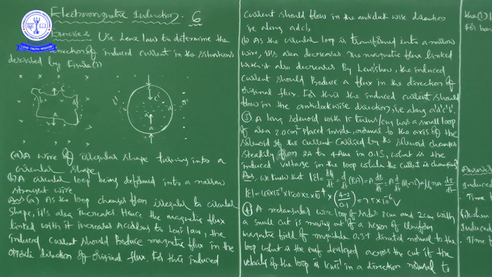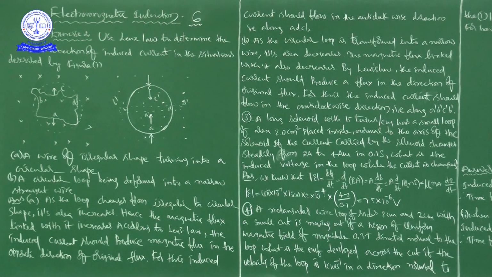For this, the induced current should flow in the anti-clockwise direction, that is along ADCB. So according to the situation given in the question, what is the direction of induced current? The direction of induced current is anti-clockwise.